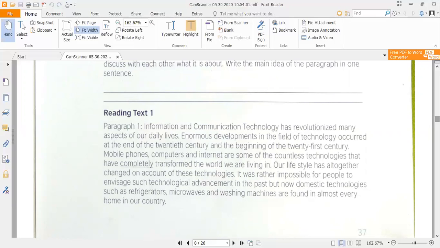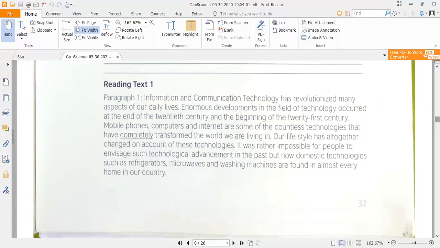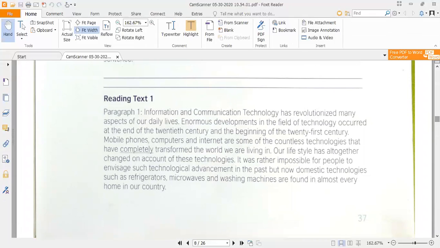Similarly, we are given four paragraphs here. In these four paragraphs, the introduction of information technology is discussed, and how this information technology has changed our life and how it is changing day by day.